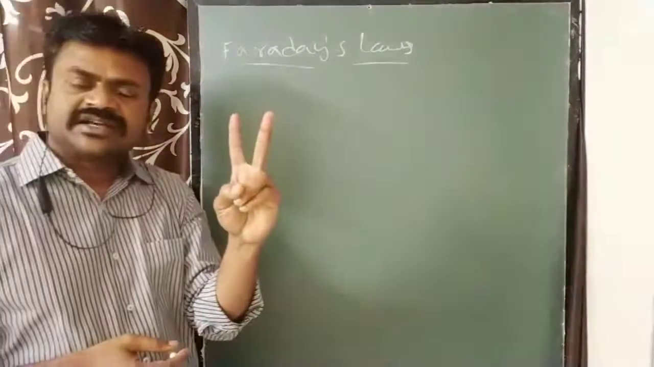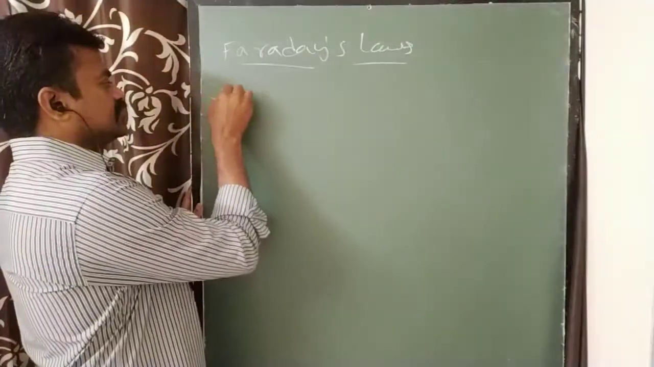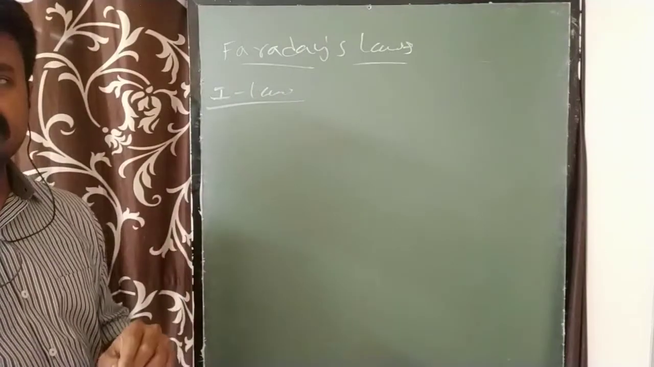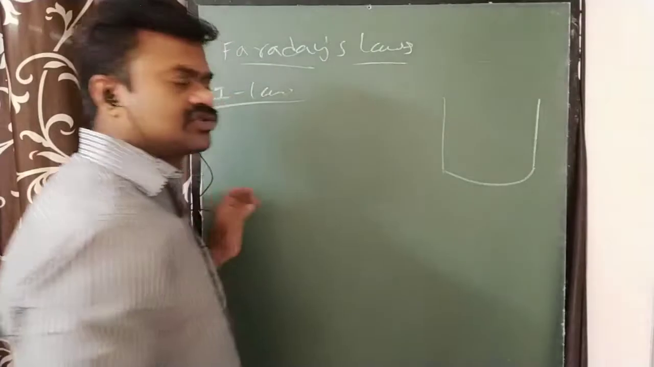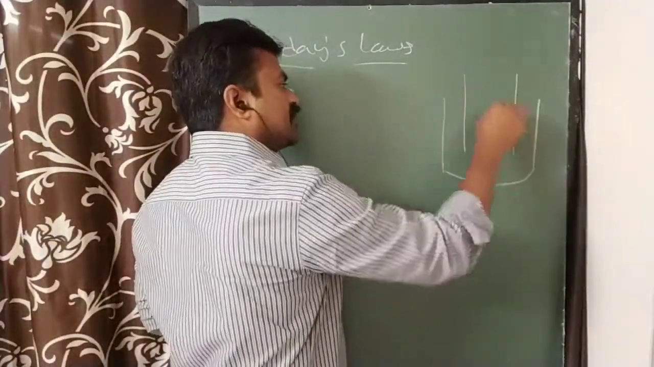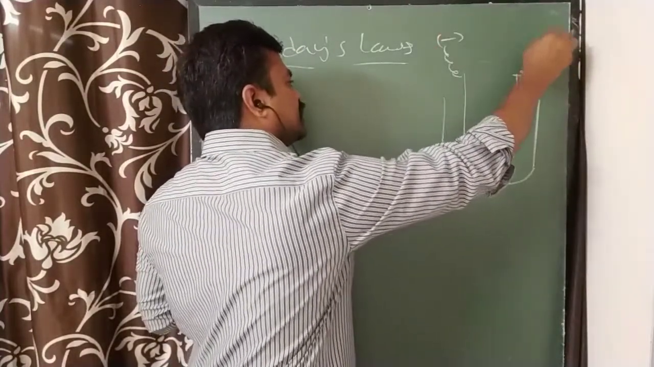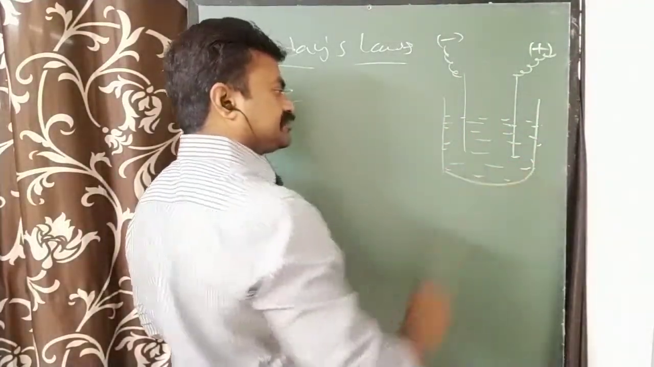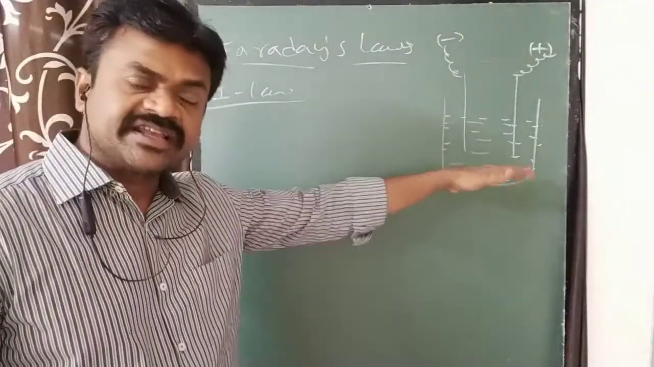There are two laws. Faraday's, we have two laws. Number one, Faraday first law. Let us discuss Faraday first law. It explains, see, I am taking one electrolytic cell. In this, cathode and anode should be taken. This is the cathode and this one is the anode, and one electrolyte should be taken here. Some compound is taken as electrolyte.